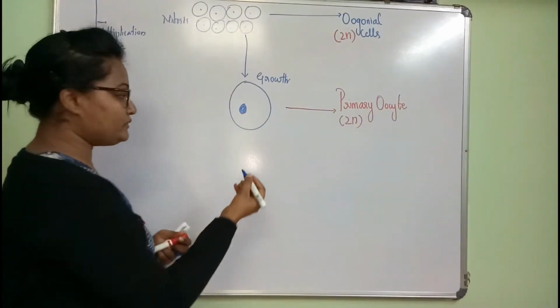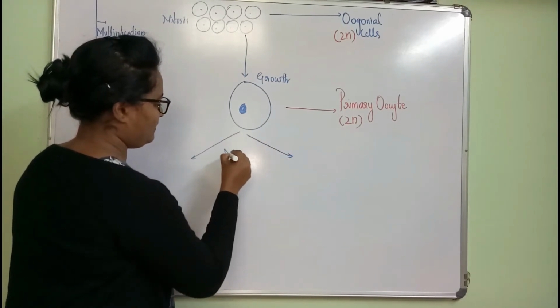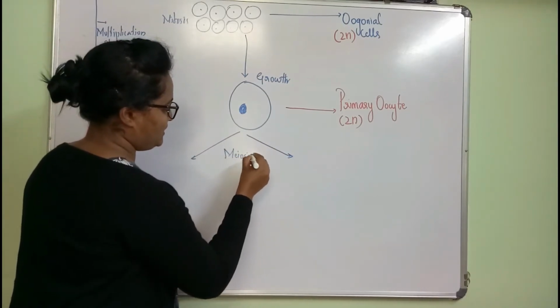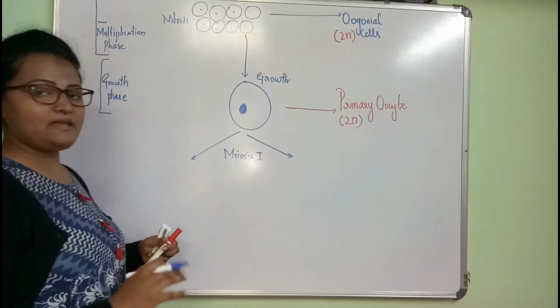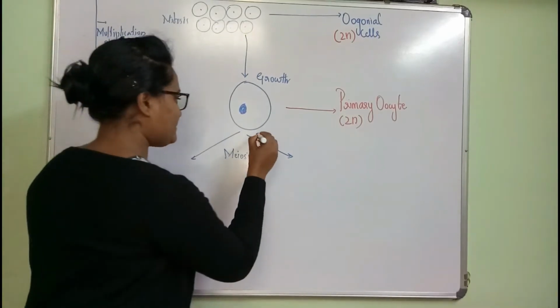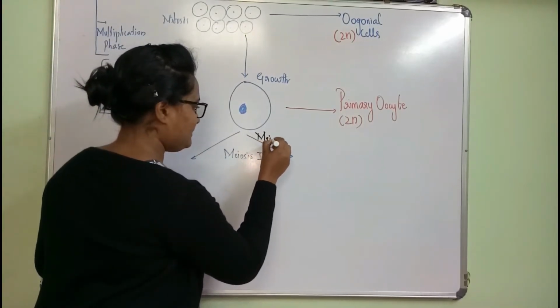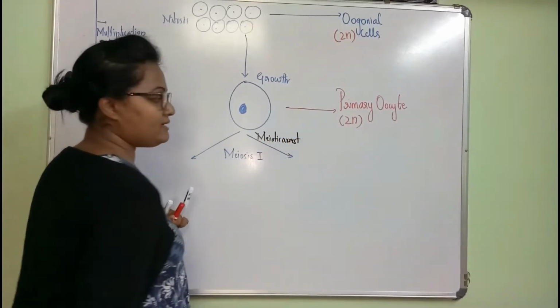Now this primary oocyte undergoes meiosis 1. But sometimes here we can see a process called meiotic arrest.